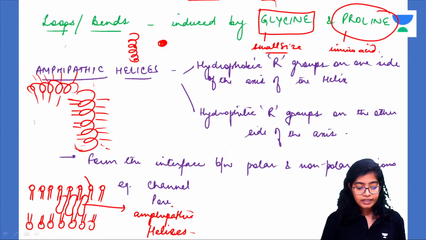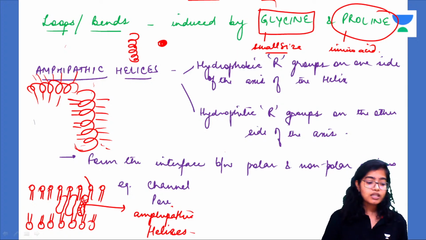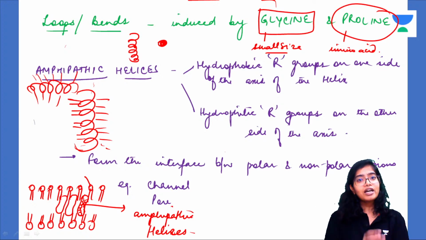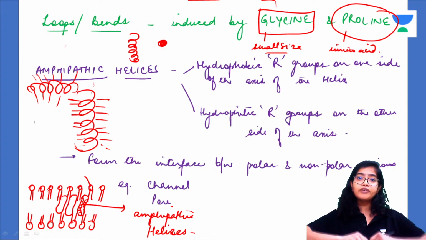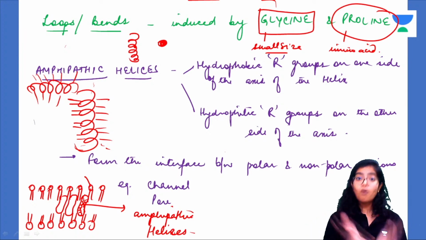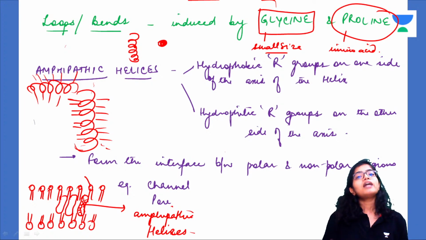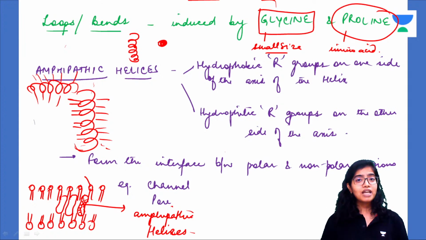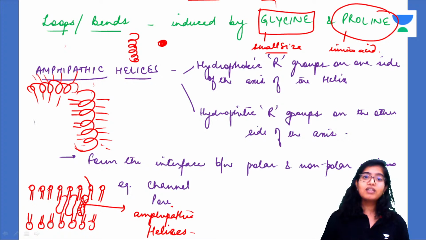Why? Because in the interior of the protein there will be hydrophobic groups, and in the exterior there will be hydrophilic groups, and vice versa. If they are placed in a hydrophobic solution, the exterior will have hydrophobic groups and the interior will have hydrophilic groups. If they are placed inside a hydrophilic solution, the exterior will have hydrophilic groups and the interior will have hydrophobic groups. This is the function of amphipathic helices.